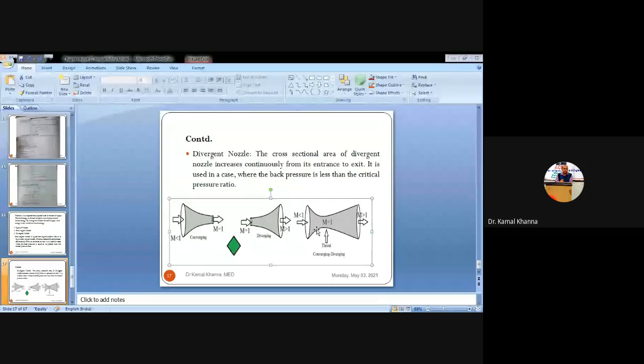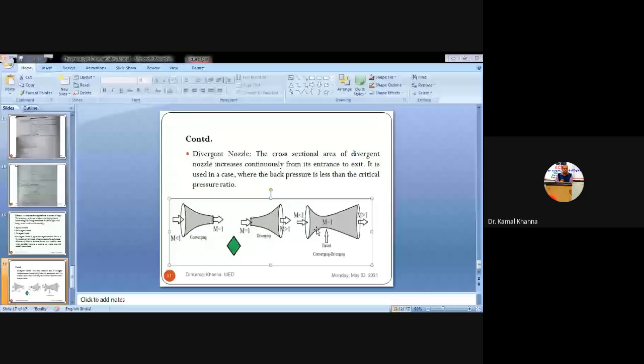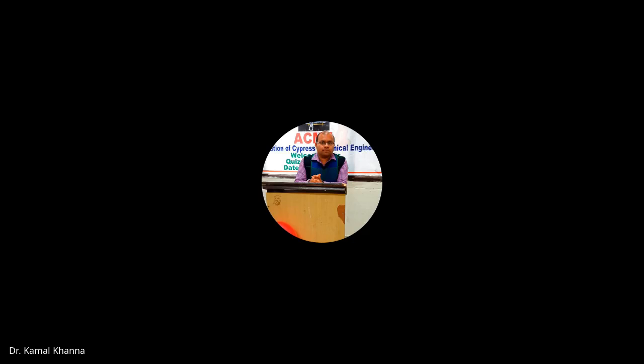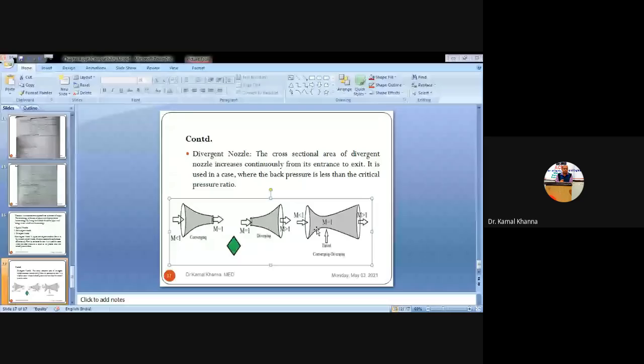So the first part of the nozzle is called the converging part. In the case of the Venturi meter, the diameter is decreasing from the starting point to the throat point, whereas in the throat, the diameter remains constant, and when we are moving from the throat to the exit point of the Venturi meter, the diameter starts increasing again. So the first portion is called the converging portion, the second part is called the throat, and the last one is the diverging. So the cross-sectional area of the diverging nozzle is always increasing continuously from the entry point